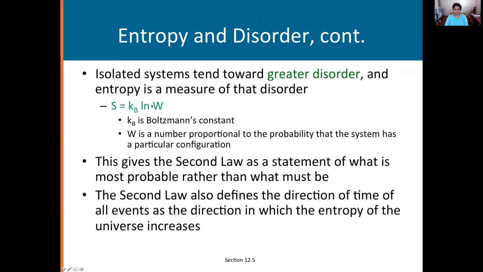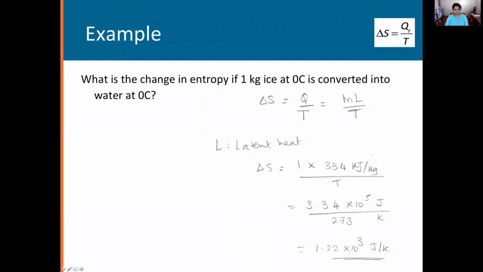It's the same symbol here, but it stands for something completely different. Yeah? It stands for the probability of the configuration. Okay. So this gives the second law as a statement of what is most probable rather than what must be. So we see that now we've left certainty and we have come to probabilities. The second law also defines the direction of time. We've talked about this, of all events, as the direction in which the entropy of the universe increases.